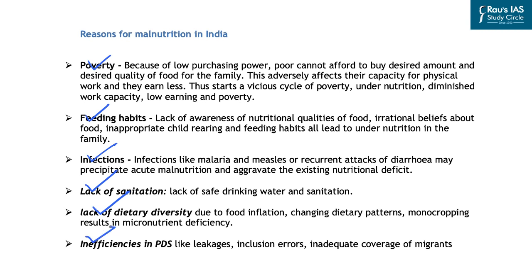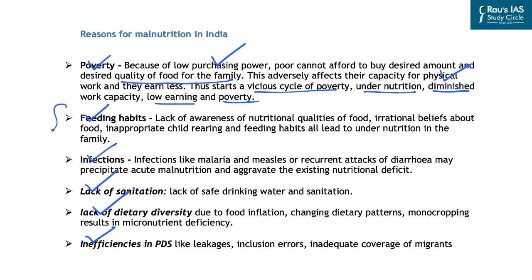So if you look at poverty, it highlights that because of low purchasing power, poor people cannot afford to buy the desired amount and desired quality of food for the family. For example, the poor people mainly focus on carbohydrate related things like rice or wheat, but they are not capable of focusing more on the diversity in diet so that they can fulfill the micronutrient requirements of the family. And this adversely affects their capacity for physical work, and that is why they earn less also. And this leads to a vicious cycle of poverty, undernutrition, diminished work capacity, low earning, and poverty.